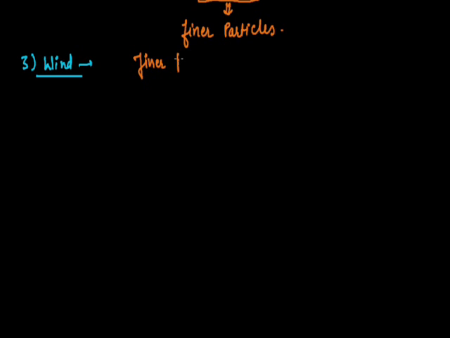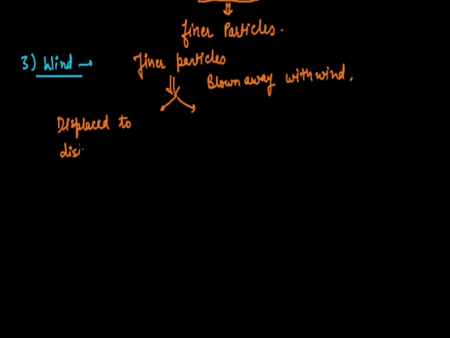These finer particles are blown away with wind, and two things can be done: either they are displaced to distant places, or they are converted into the finest soil particles by friction.